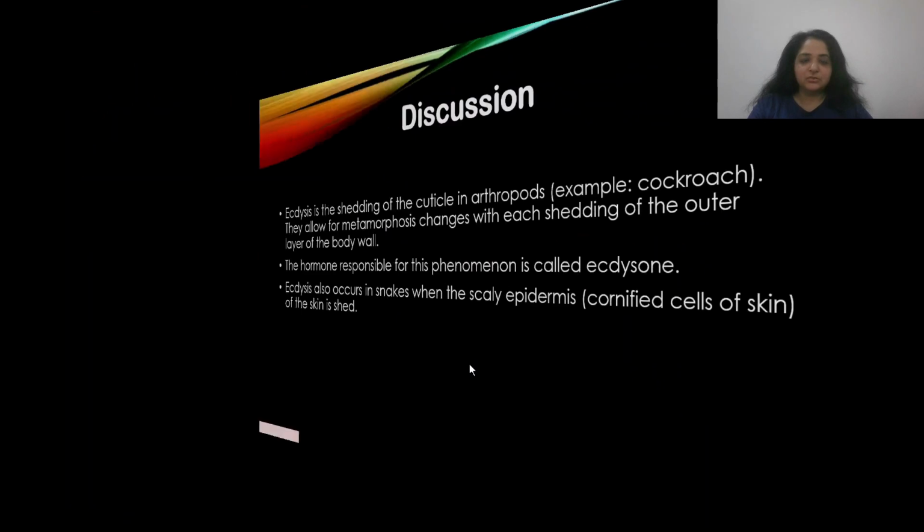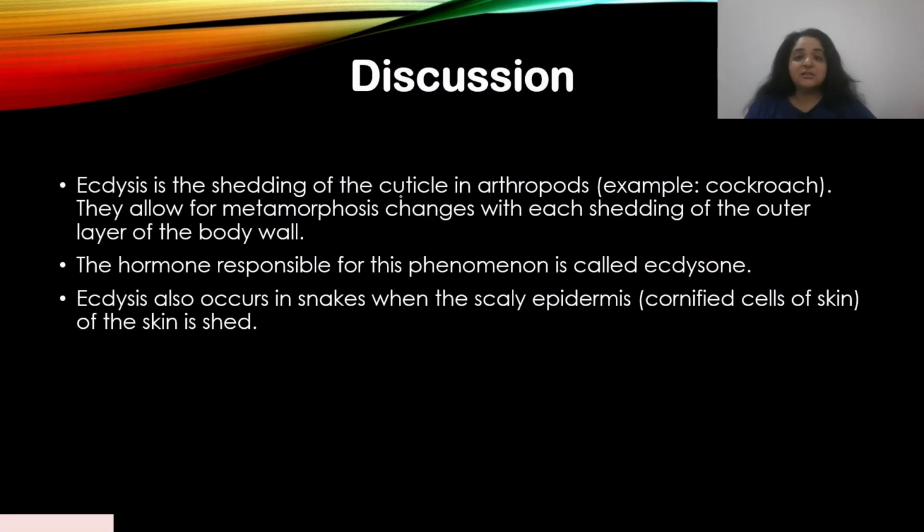Okay, so for the discussion. Ecdysis occurs in arthropods. It's clearly seen in arthropods, and it is ecdysone, the hormone, that is responsible for that. In arthropods, for example a cockroach, the cuticle is shed. But ecdysis is also seen in snakes, where the scaly epidermis, that's the cornified layer of cells, is shed off.